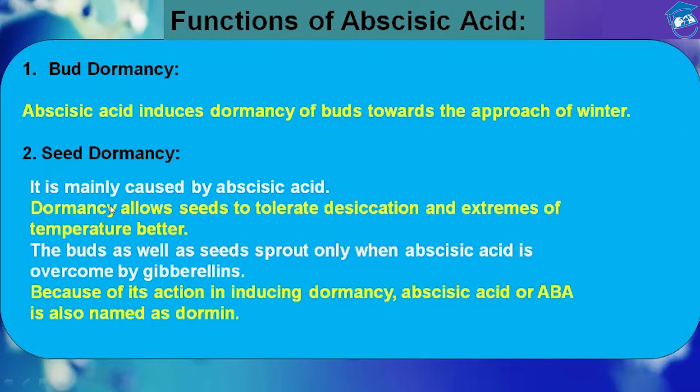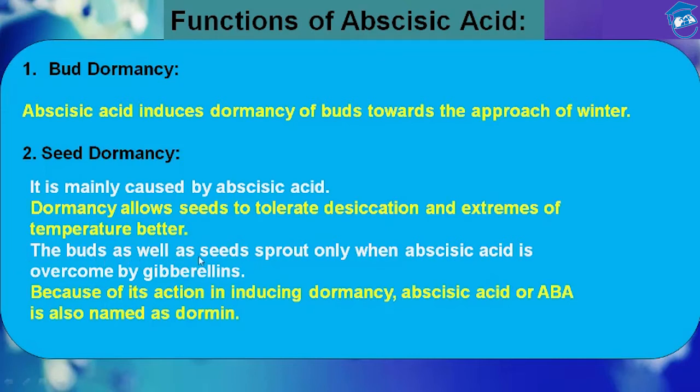Then comes seed dormancy. Abscisic acid delays seed germination in many plants. It has some effect on induction and maintenance of dormancy in general, so it is mainly caused by abscisic acid. Dormancy allows the seed to tolerate desiccation. Desiccation means being flaccid when water moves out from the cell. So dormancy allows the seed to tolerate desiccation and extremes of temperature better.